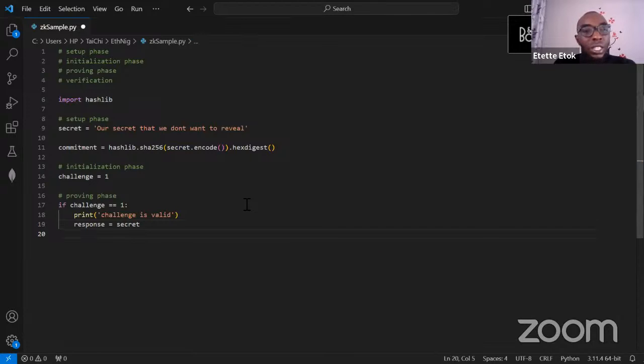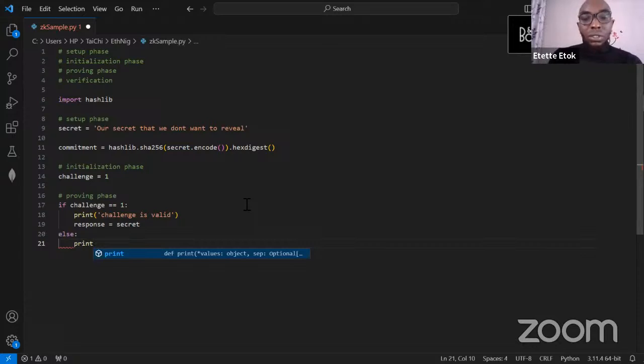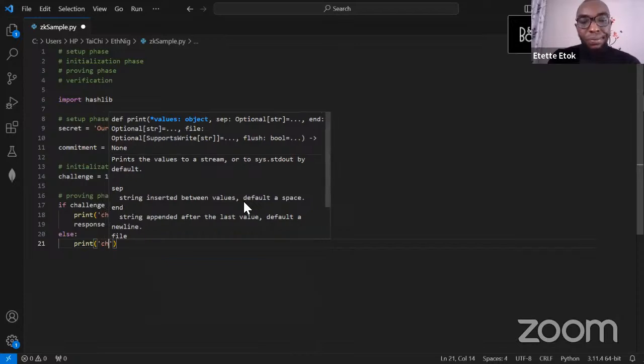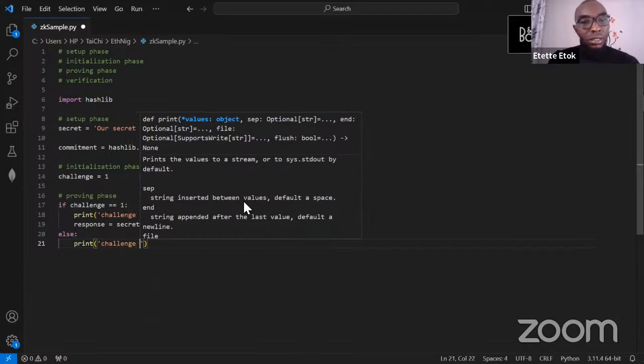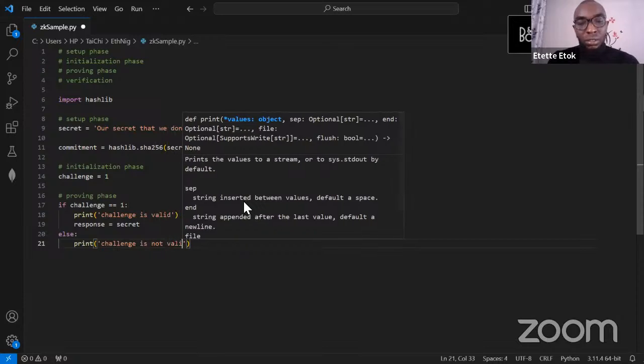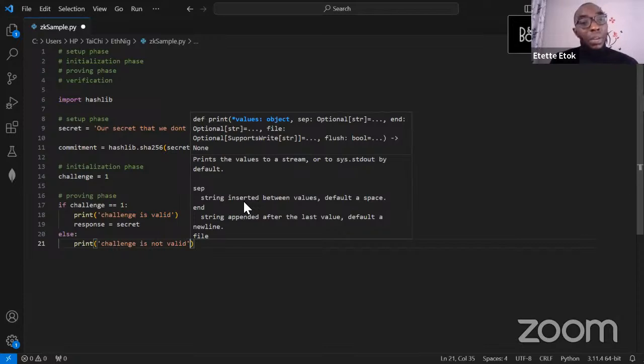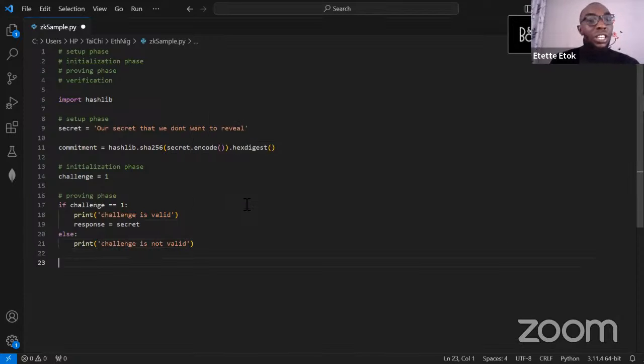If the challenge is not valid, let's just add an else statement so that we can verify something. If the challenge is not valid, let's print "challenge is not valid". Now, remember, at this point, we are not sharing our secret. We are just saying that if the challenge is one, then the response is equal to our secret. The verifier does not actually know this secret, right?